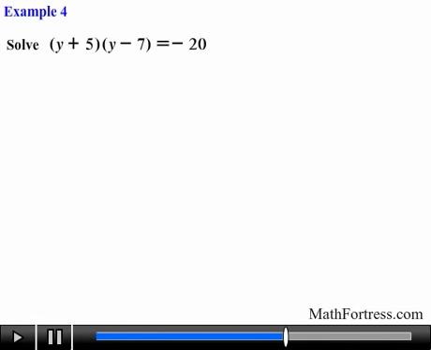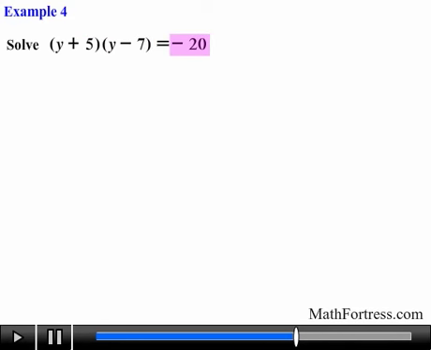Solve the equation the quantity y plus 5 times the quantity y minus 7 equals negative 20. Once again, it seems that this quadratic equation is in factored form. For the untrained eye, that might be the case. But we first need to write this equation in standard form. Usually the way to do this is by collecting like terms. Notice that we have the constant negative 20 on one side.